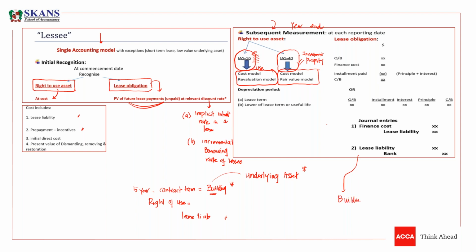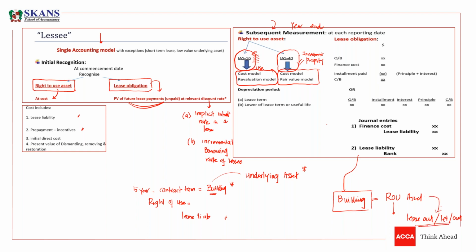Then obviously we will say that this building is not my asset, because we are acquiring it on lease, but we will say that the right in this building is my asset. Now, right of use asset, there is a right of use asset. Now we are letting it out. So lease out, let it out means rent out. It means we are actually giving it on rent.